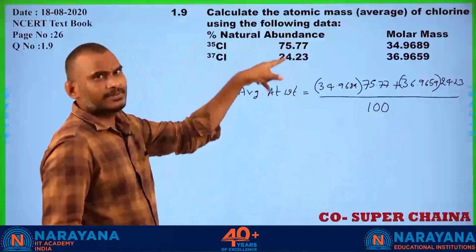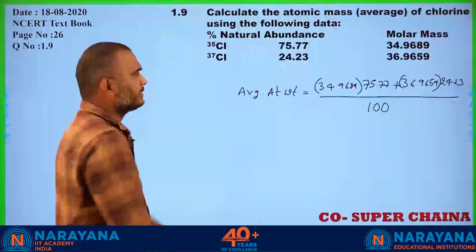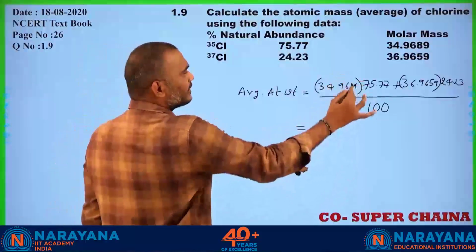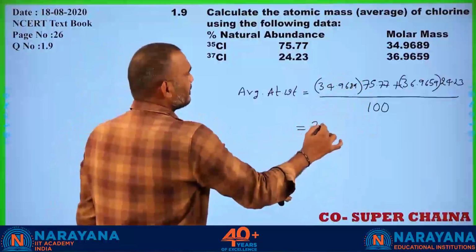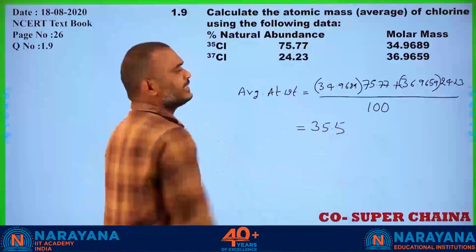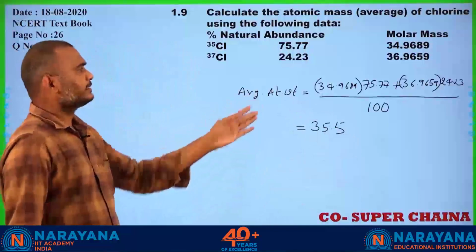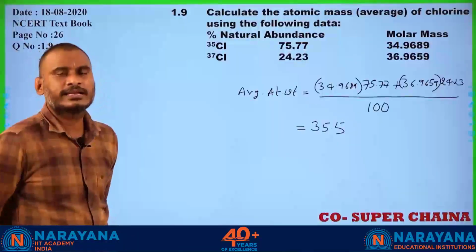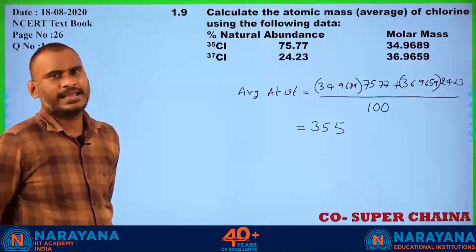After doing all the calculation, the value will come 35.5. That is the average atomic weight of chlorine, 35.5.